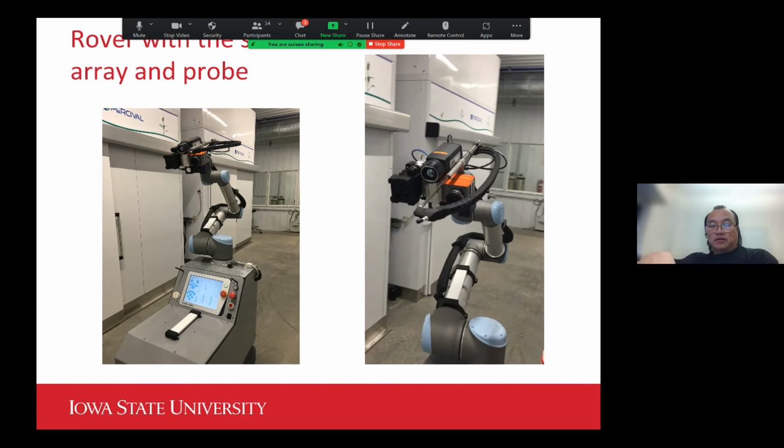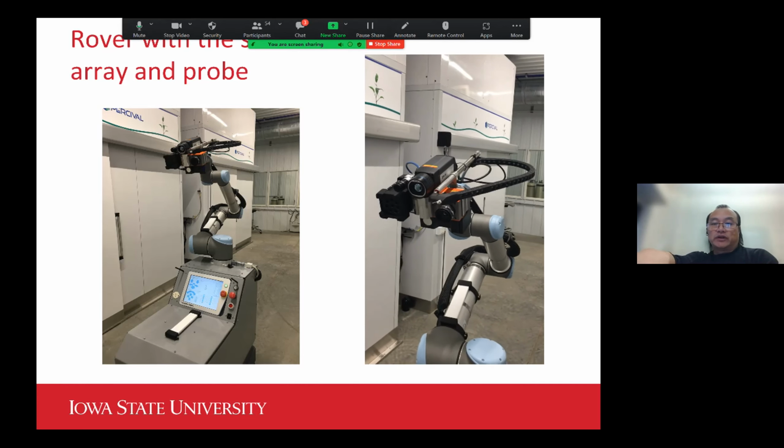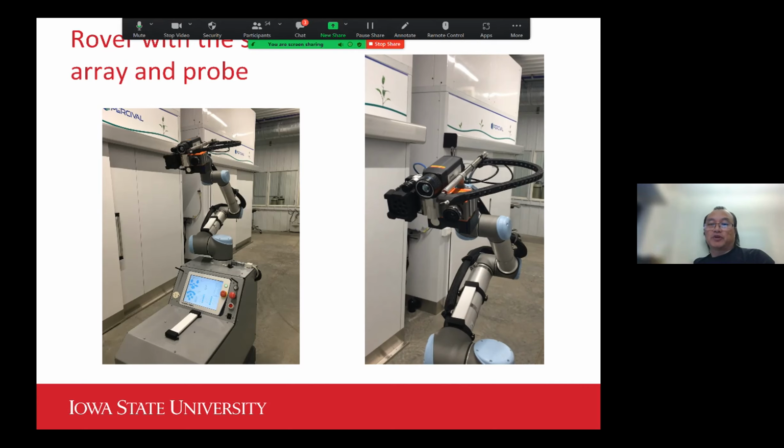In this chain that we call energy chain, there is a fiber optical probe, and to really ensure there is no sharp bending of the cable, we have to use this kind of flexible chain to maintain the minimum bending radius so it would not go beyond the specification.